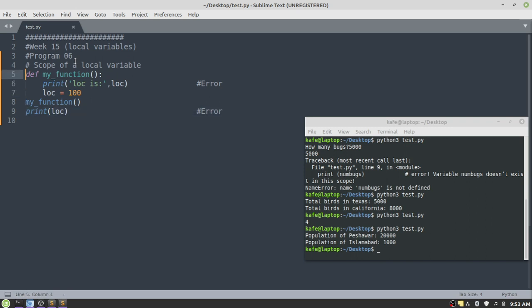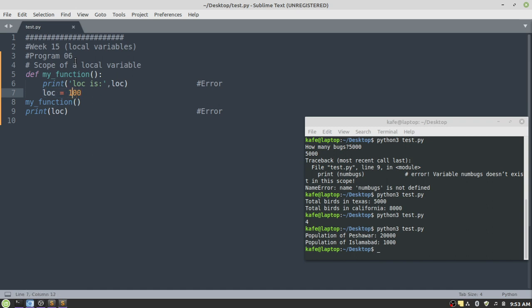In the theory class, we also learned something else, that within the same function, you cannot call a variable before its declaration. And here you can see we have a variable with the name loc. There is a local variable defined within the function my function.